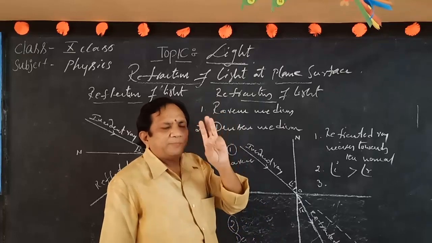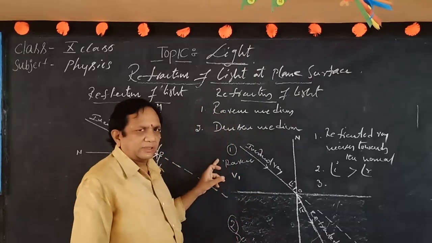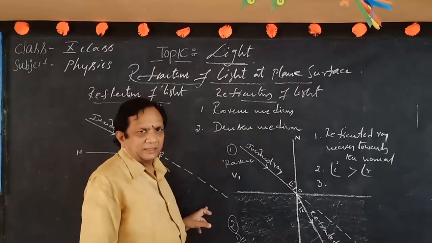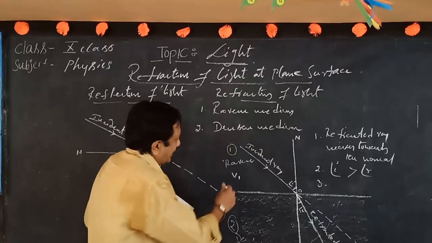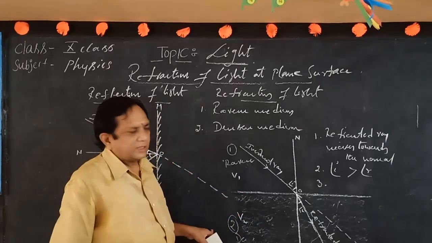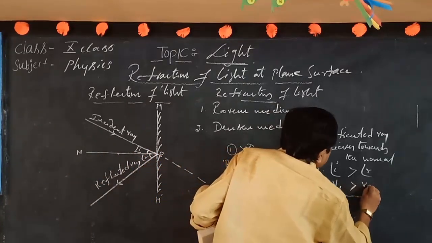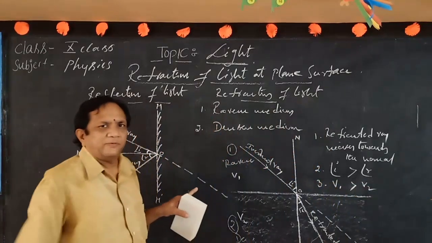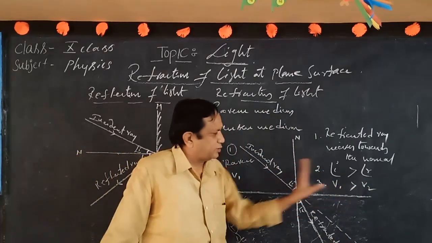Here for light waves also I have to consider that. Here v1 is the velocity of light in the rarer medium and v2 is the velocity of light in the denser medium. The velocity of light in the rarer medium is greater than in the denser medium. That is, v1 is greater than v2.